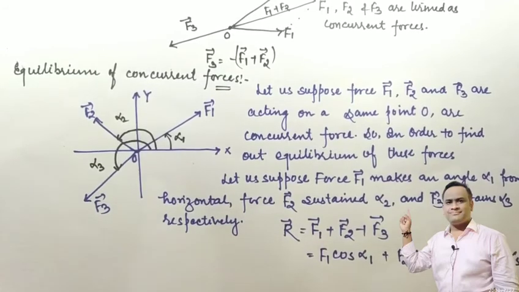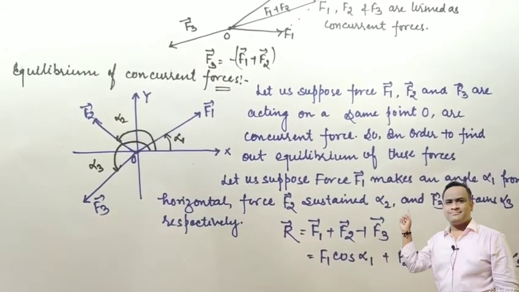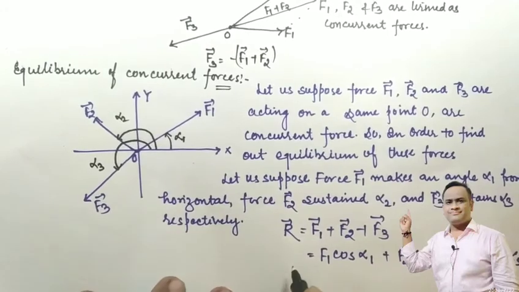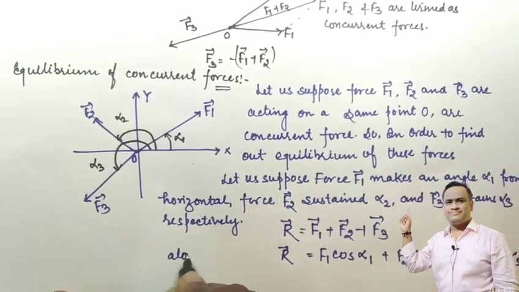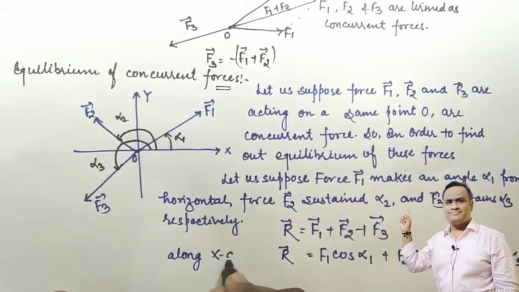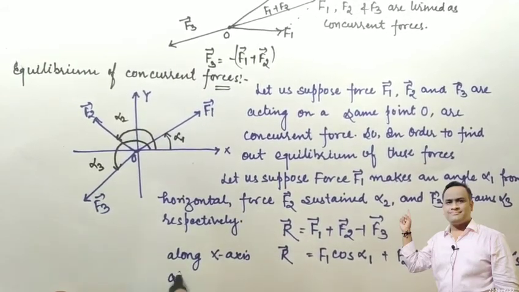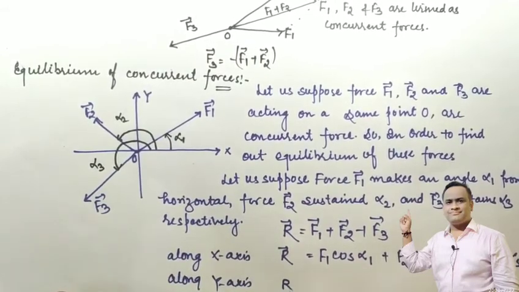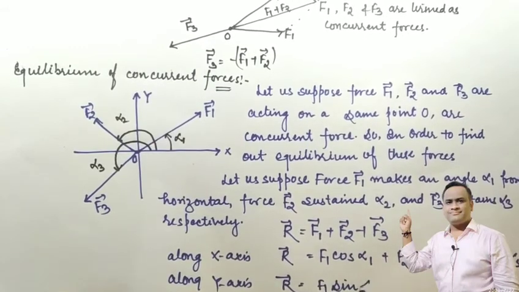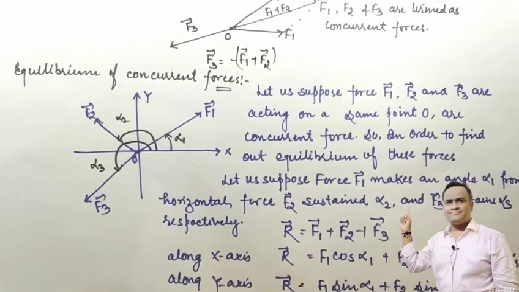As we know, a vector quantity has two components, along the x-axis and along the y-axis. Along the y-axis, the vector R equals F1 sin alpha 1 plus F2 sin alpha 2 plus F3 sin alpha 3.